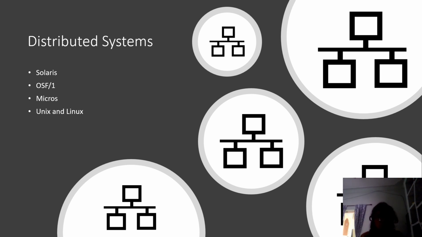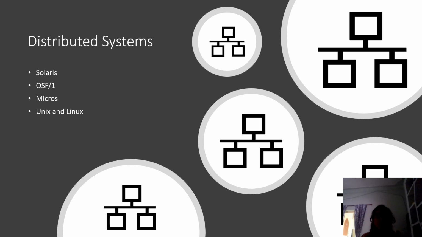In this distributed system, I have given a number of operating systems: Solaris, OSF1, Micros, Unix and Linux. So Unix and Linux, see how useful it is. They have created this, and it is also free open source software that is of very good importance. Because of its open source nature, we can use it at our own convenience.